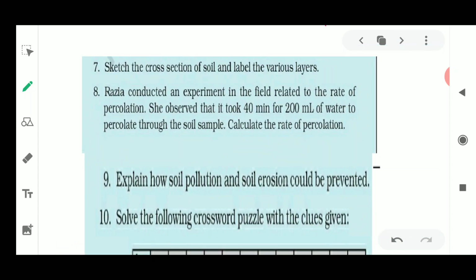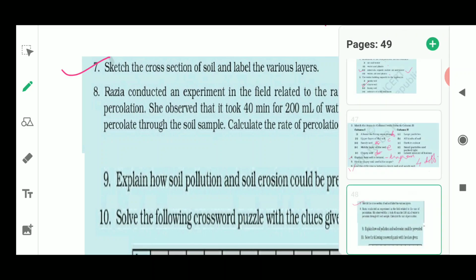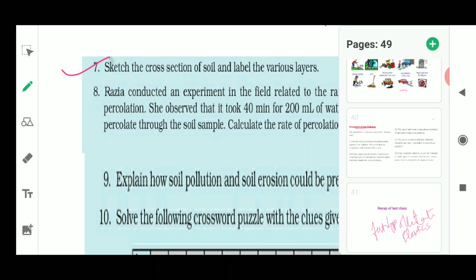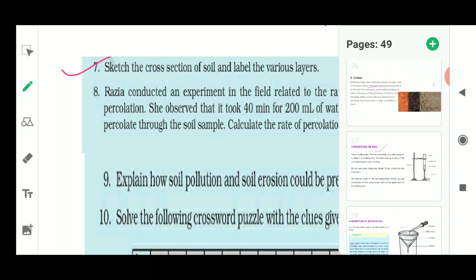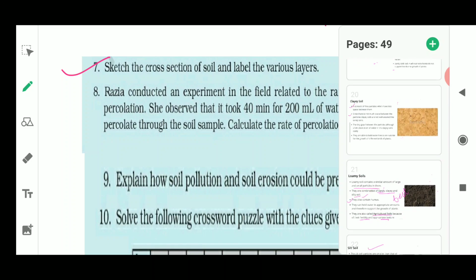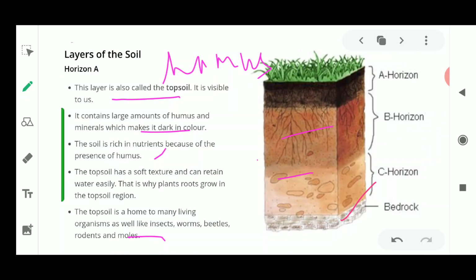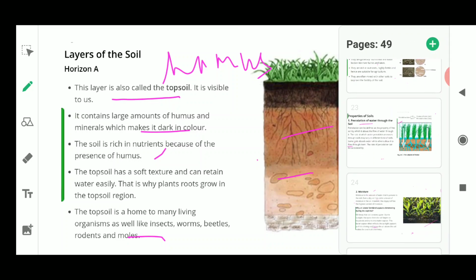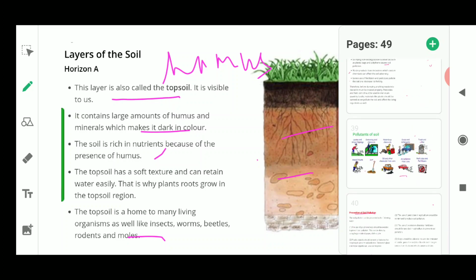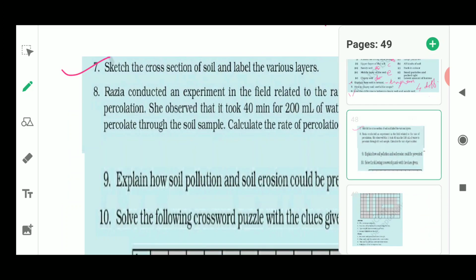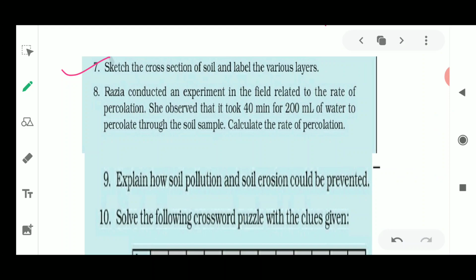Now we go to the next question, question number 7. Sketch the cross section of the soil and label its various parts. For sketching the various layers of the soil, you will draw the soil profile, which we discussed in the last class. This diagram shows the various horizons of the soil. It is also given in your NCERT book, in this chapter. So you will draw the soil profile.